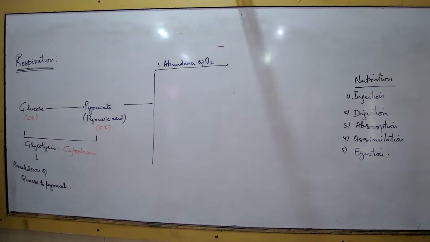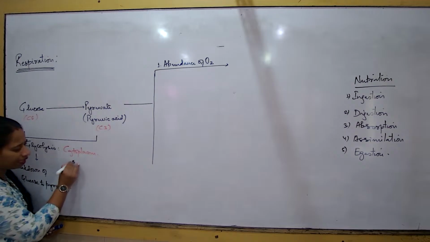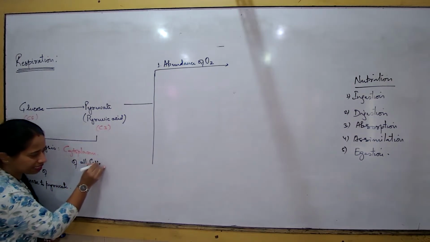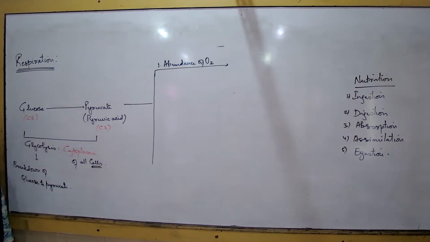Okay, back to this topic. What are we discussing? We are discussing glycolysis. What is glycolysis? I told you, breakdown of glucose. Where is this process happening? Inside the cells. This is not happening in the intestine or in the body organs. No, in the cells. Every cell has this process happening inside. So that's why I wrote in the cytoplasm of all cells. This process is known as glycolysis. I said this process will happen in all organisms. This will happen in the cytoplasm of all cells. Remember this, all cells.